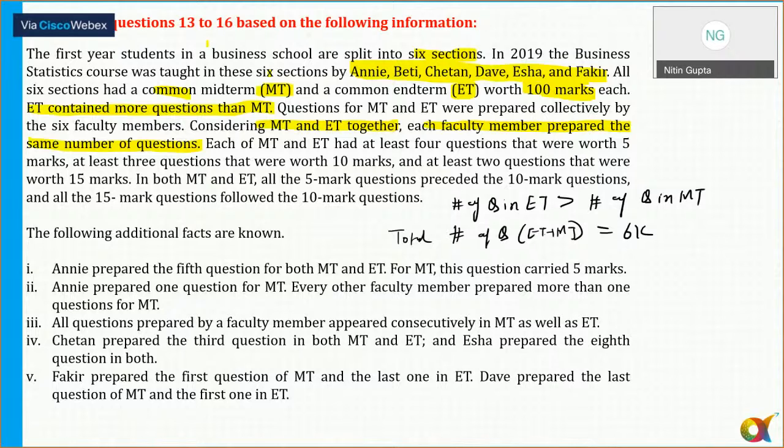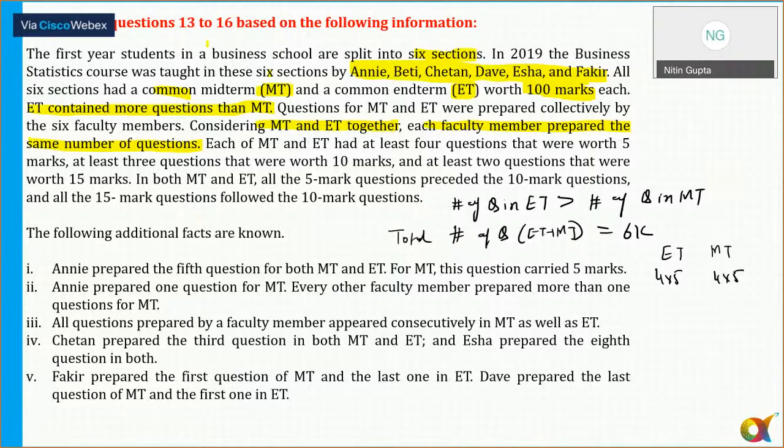Each of MT and ET has at least 4 questions that are worth 5 marks. So the topic is about ET as well as MT. Each of them has at least 4 questions that are worth 5 marks here. So there are 4 questions of 5 marks, 4 into 5. I'm just writing what the total marks could be. So the minimum is 4 questions of 5 marks, 4 into 5 and 4 into 5. That is the minimum. It can be more than 4 here.